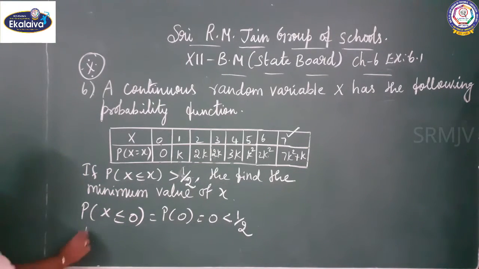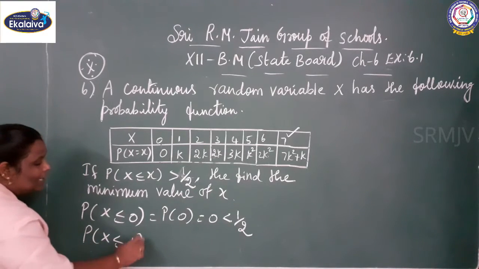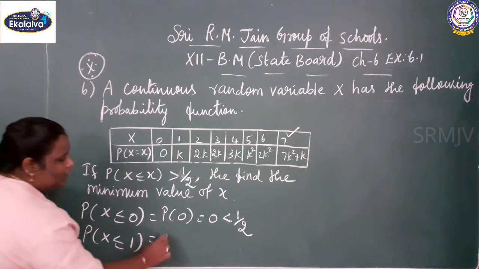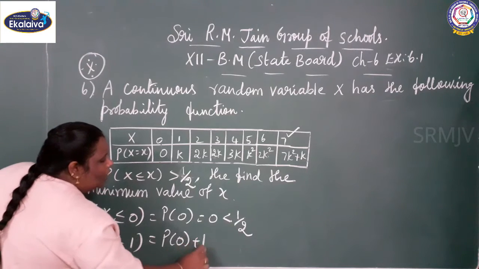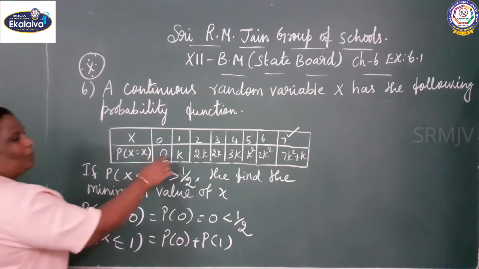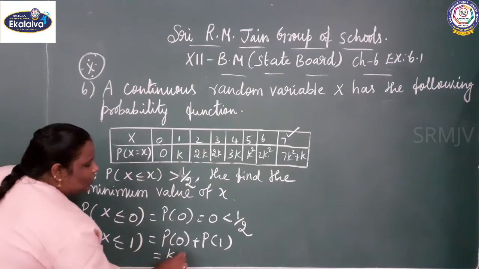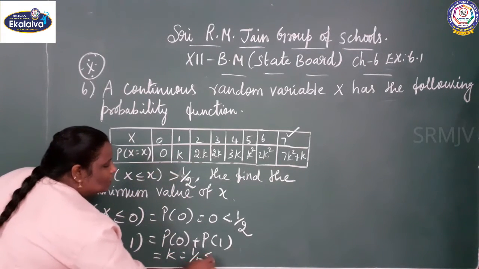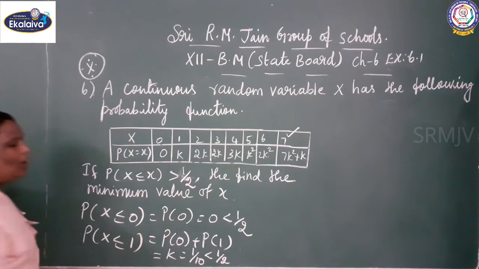Next you can take it as P of x less than or equal to 1. What are the values we have taken? 0, 1. 0 plus k. So the value is 1 by 10. It is also less than 1 by 2.